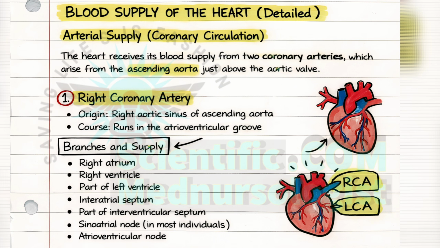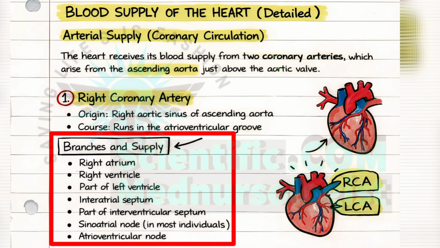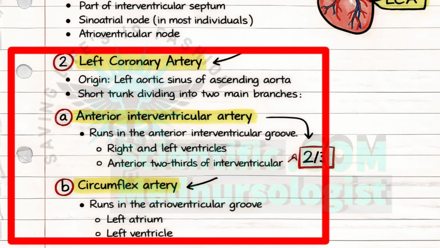Now let's discuss the blood supply of the heart, which is done by the right and left coronary arteries. The right coronary artery supplies all of these parts, and the left coronary artery, which is further divided into the anterior interventricular artery and circumflex artery, supplies oxygenated blood to all of these parts.